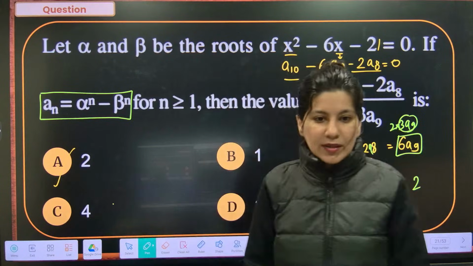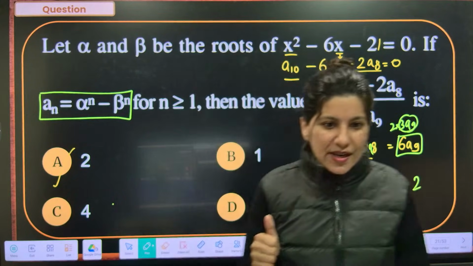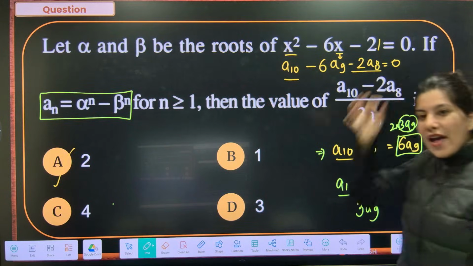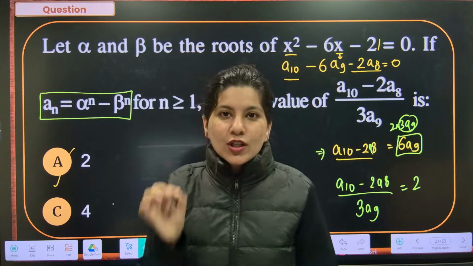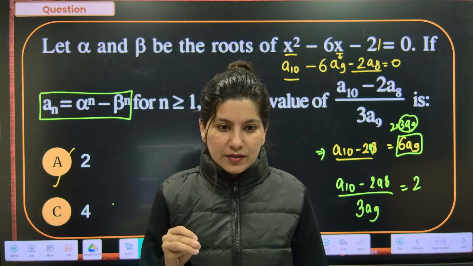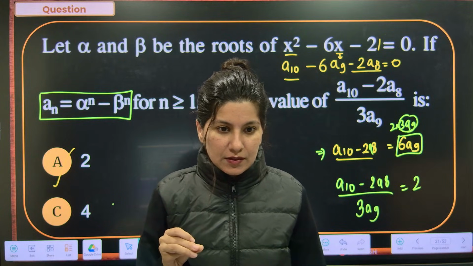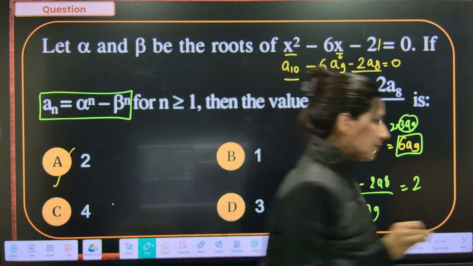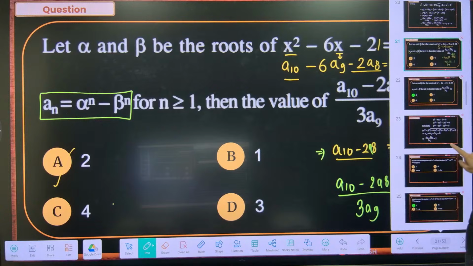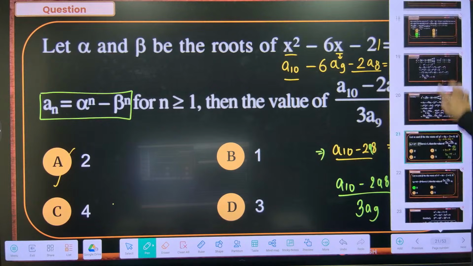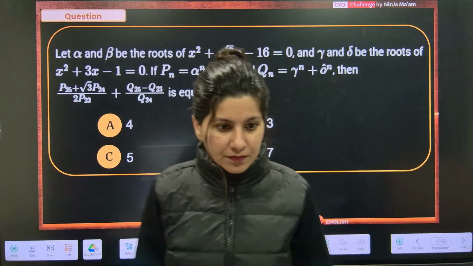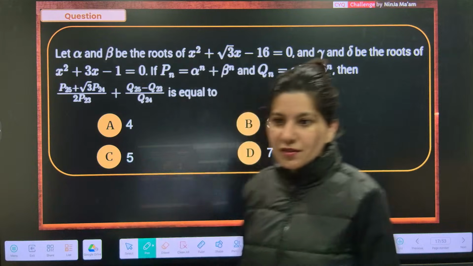Got it? Newton's formula, everybody? Got it? Very important, everybody. I have made a dedicated video on Newton's formula. Alright. Now the next question on Newton's formula. Ready for the next question?